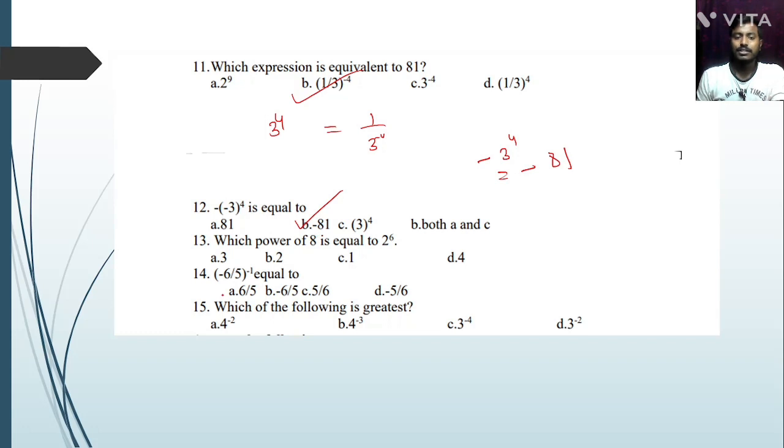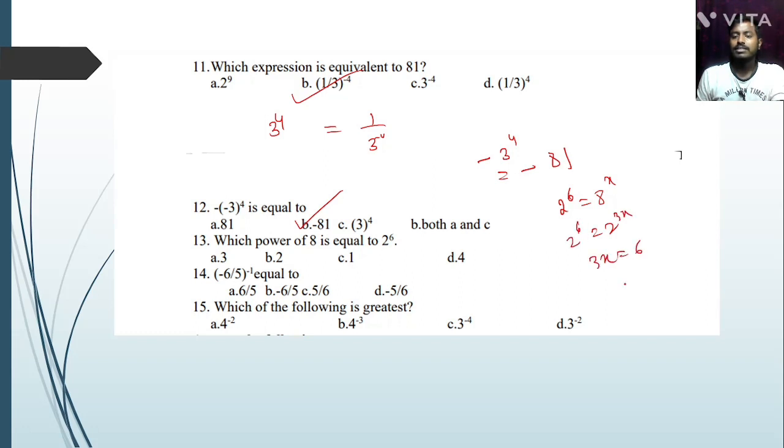Which power of 8 is equal to 2 to the power 6? Okay, 2 to the power 6 equal to 8 to the power x. Here 2 to the power 3x equal to 2 to the power 6. 3x equal to 6, x equal to 2.